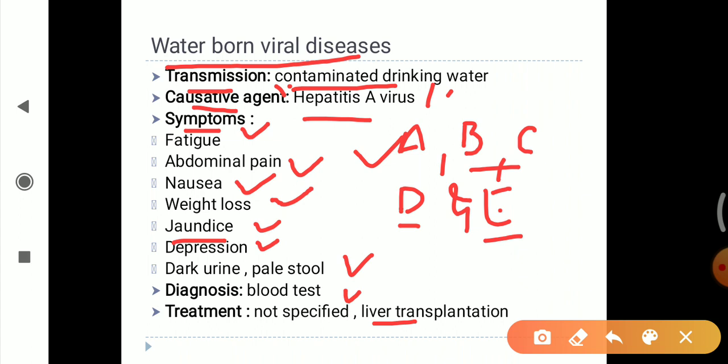The transmission is generally due to contaminated drinking water, and also due to contaminated food. The causative agent is hepatitis A virus, and the symptoms are jaundice-like symptoms. Diagnosis is mainly done by blood test, and also liver function test, ultrasound and liver biopsy. For the treatment, the hepatitis A vaccine is available to prevent this infection.